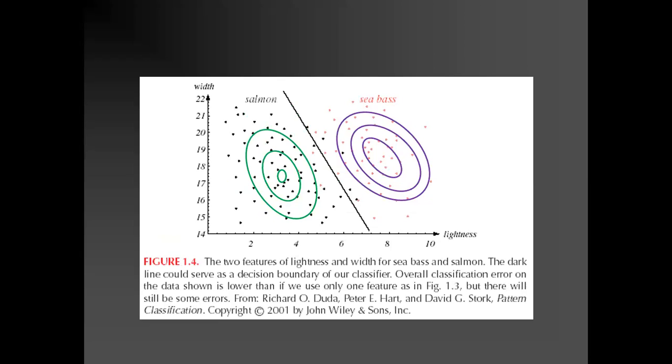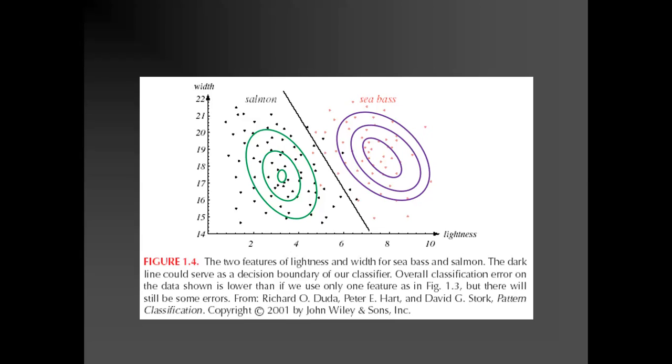Okay, for a particular fish, if you look at any single point, you will find a lightness value as well as a width value. So a combination of two inputs is given: one is lightness and one is width. Based upon these two inputs, all the points can be plotted, and they are separated by a decision boundary, a line boundary, which separates the data from one part to another.